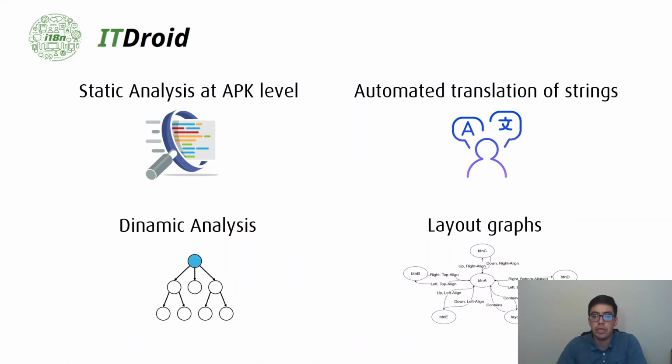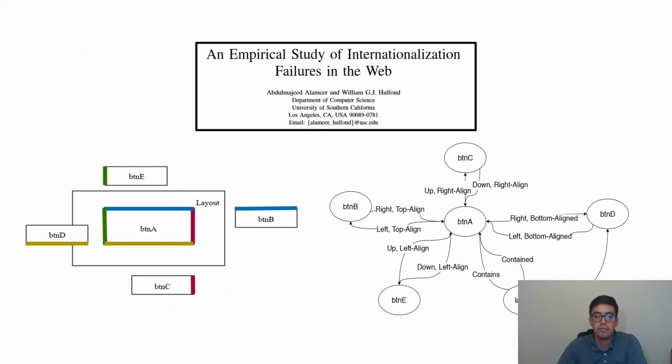In order to achieve this, IDRATE is based on four main strategies. First, the static analysis at APK level. Second, automated translation of strings. Third, dynamic analysis of Android apps. And fourth, the usage of layout graph as base graphic user interface model.